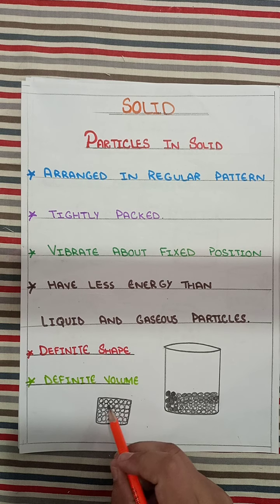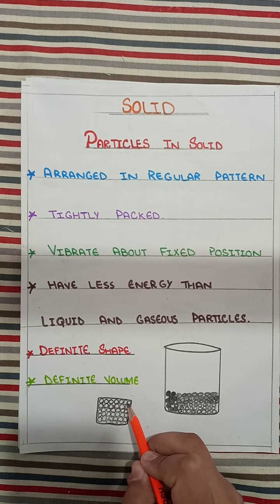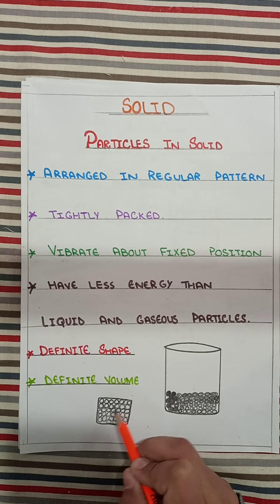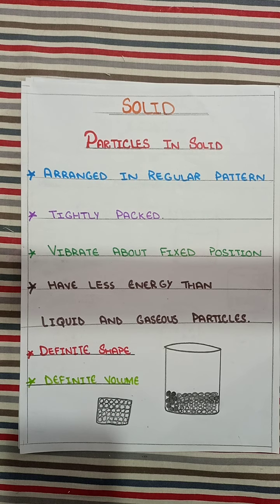Because of this tight packing, the solid cannot be compressed easily.